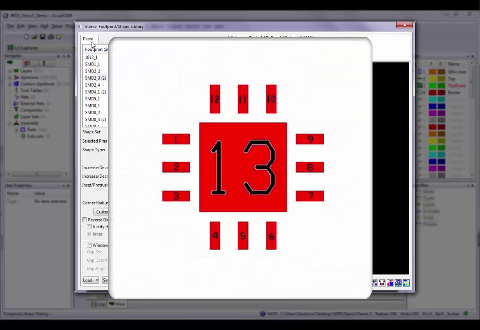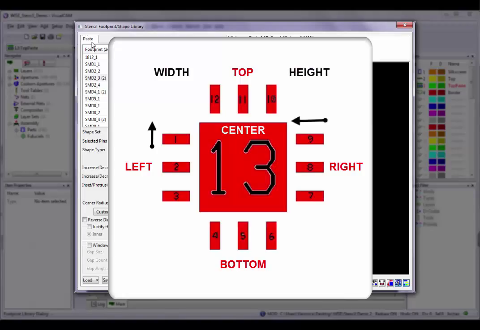For instance, given a quad package like the one shown here, each pin of a footprint has a relative location: top, bottom, left, right, or center. For pins that are left, right, or center, width is the vertical direction and height is the horizontal direction. For pins that are top or bottom, the width is the horizontal direction and the height is the vertical direction. Another way of thinking about this is that the direction pointing towards the center of the footprint is always considered height and width is the other direction.